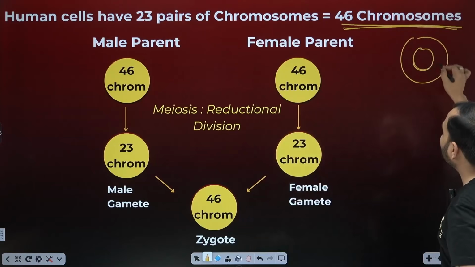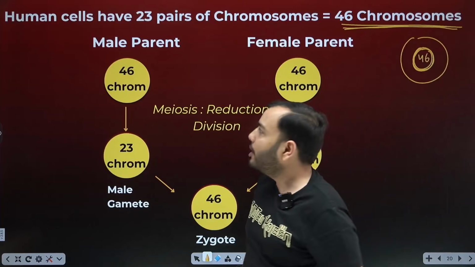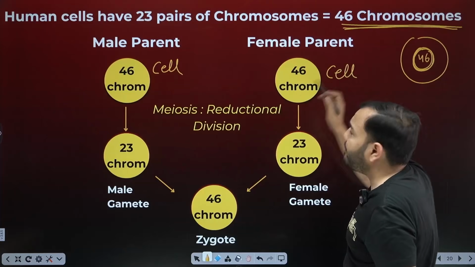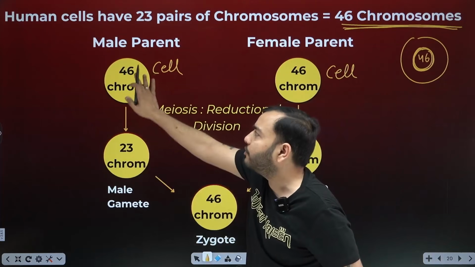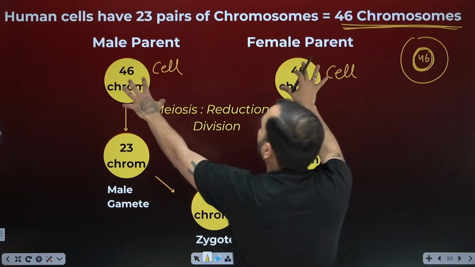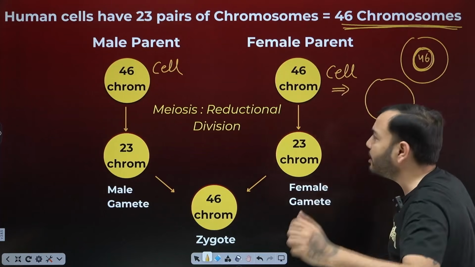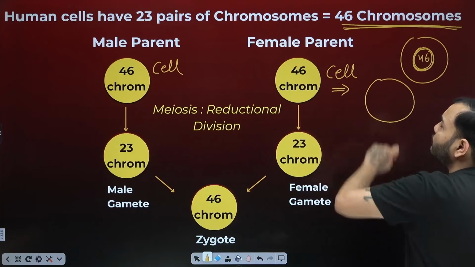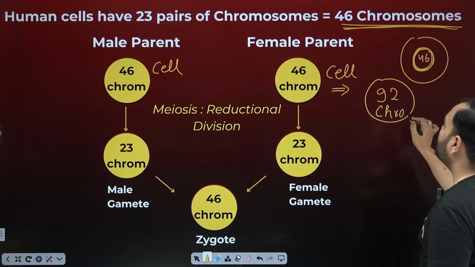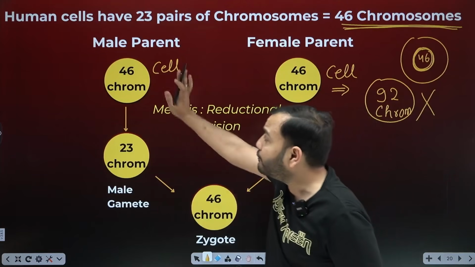So how many chromosomes are you going to find inside the nucleus of every cell? 46 chromosomes. Suppose this is a cell of the male parent and this is a cell of the female parent. How many chromosomes will be in any cell of the male parent? 46. In any cell of the female parent? 46. Now suppose both these cells combine, then in the zygote that is formed, which is a single cell, how many chromosomes will be inside it? 46 plus 46, 92 chromosomes, beta. This is wrong. Human beings cannot have 92 chromosomes in any cell. How many should there be? 46.